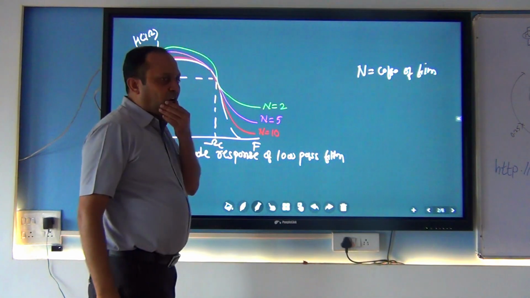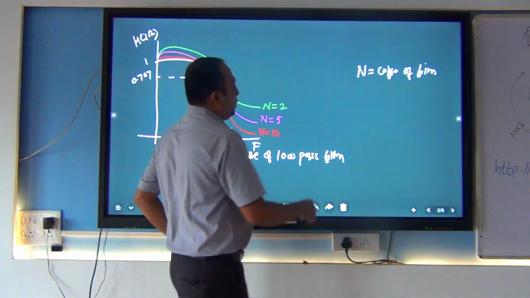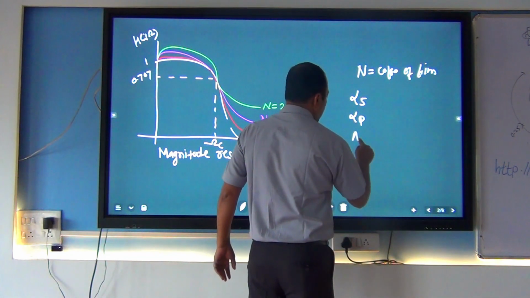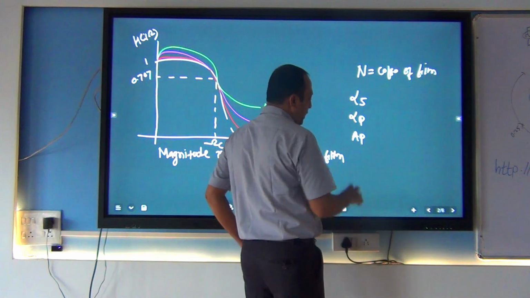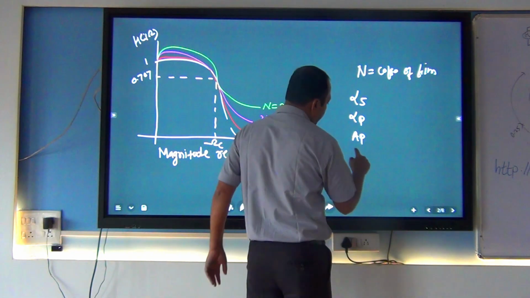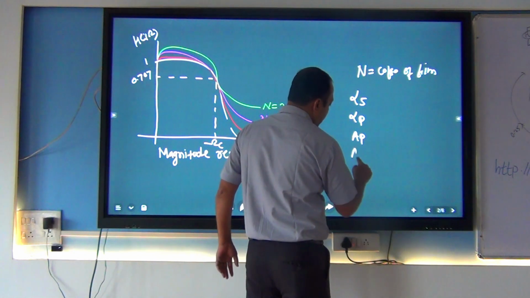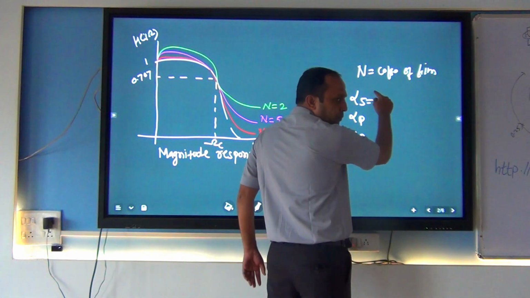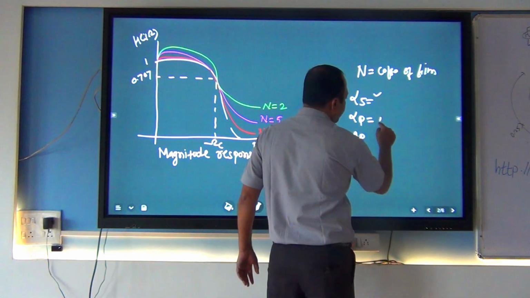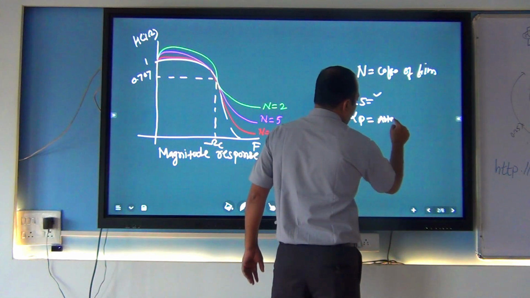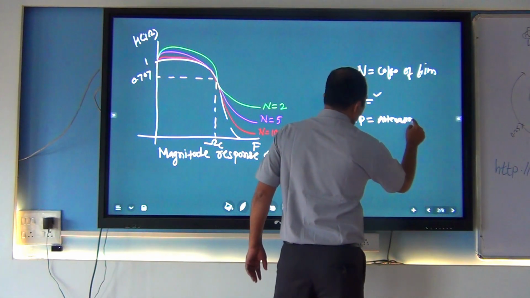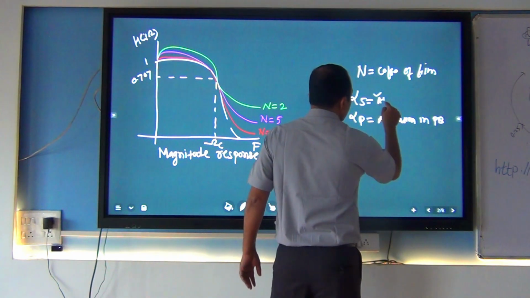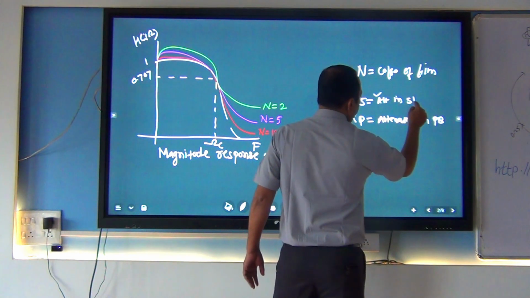Now what is meant by coefficient of the filter? The coefficient of the filter depends upon four components of the frequency. One is called alpha s, alpha p. In some books we use AP, that is, attenuation in pass band and attenuation in stop band. So this is attenuation in stop band. This is attenuation in pass band.